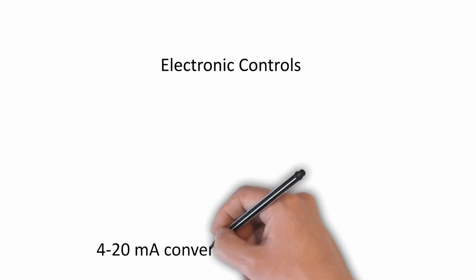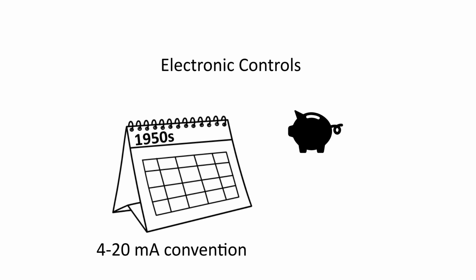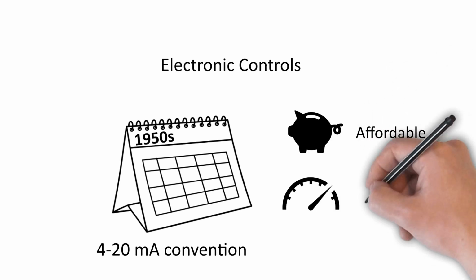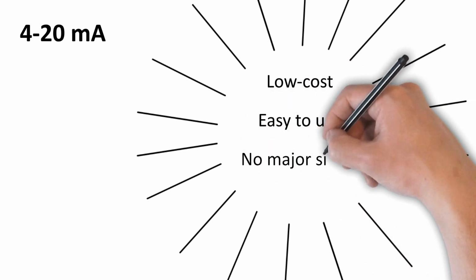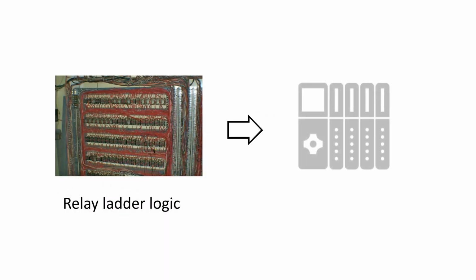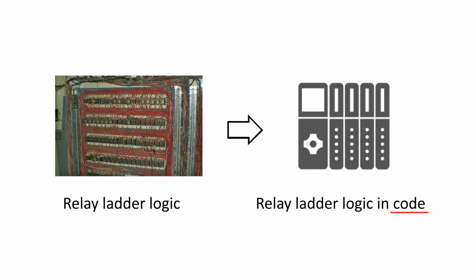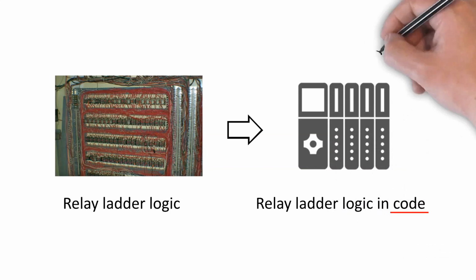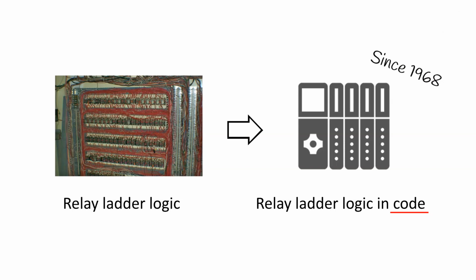After the adoption of pneumatic controls, electronic controls were introduced. The 4 to 20 milliamp convention was born in the 1950s as electronics became cheaper and the reliability met the automation industry's requirements. 4 to 20 milliamps provided a low-cost, easy-to-use solution not subject to major signal line losses. Automation logic was accomplished using relays until being replaced by PLCs running relay ladder logic in code. The invention of the first PLC in 1968 simplified automation networks substantially and reduced hardware requirements.